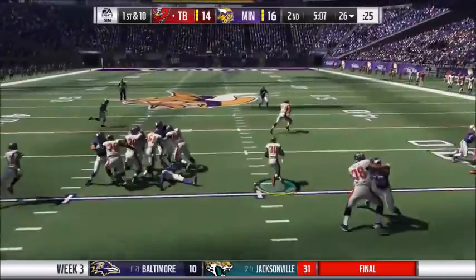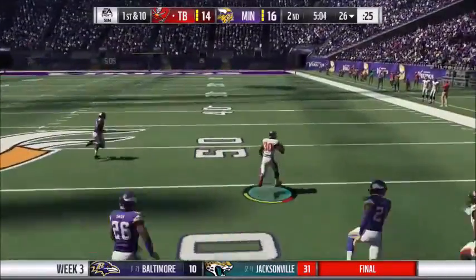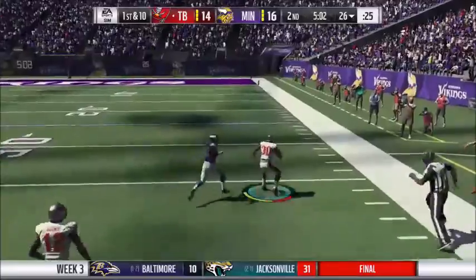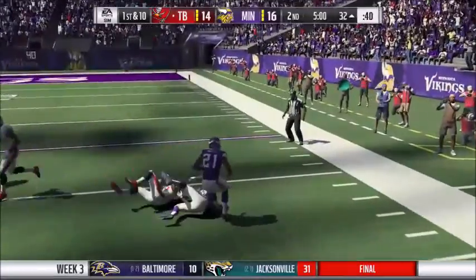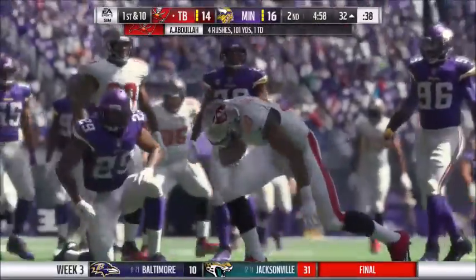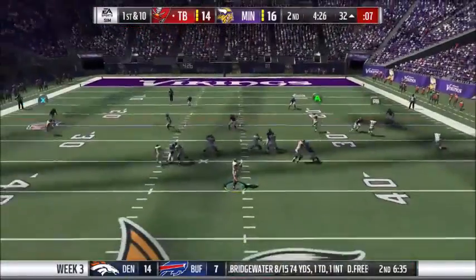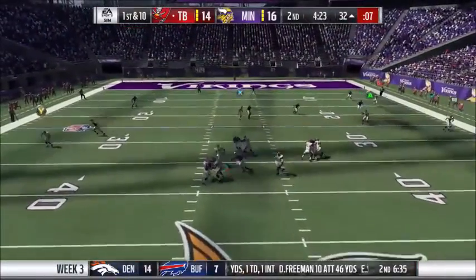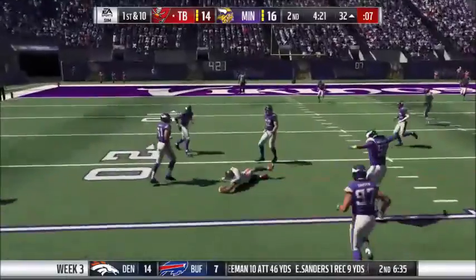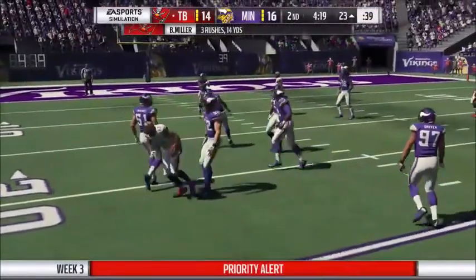So the Buccaneers run a read option, and Amir Abdullah is running down the sideline. He has one man to beat, and he gets taken down from behind, and he runs to the 32-yard line. Braxton Miller's gonna pass, and he gets pressured, so he rolls out, and he slides to the 23-yard line.